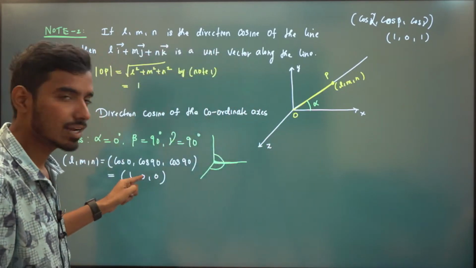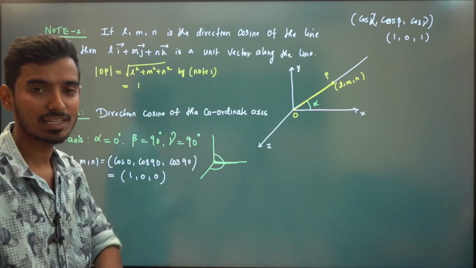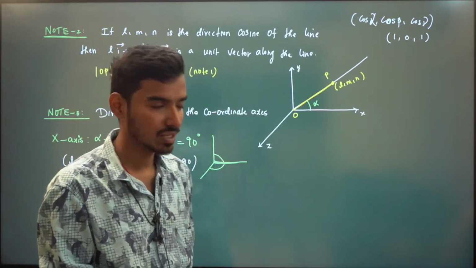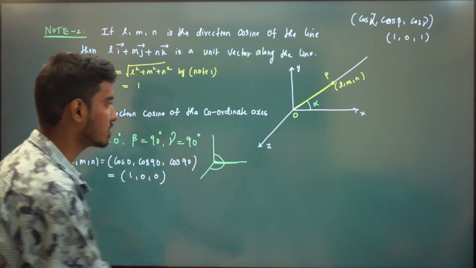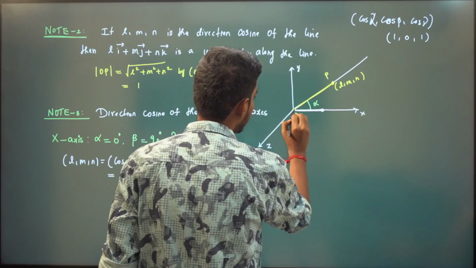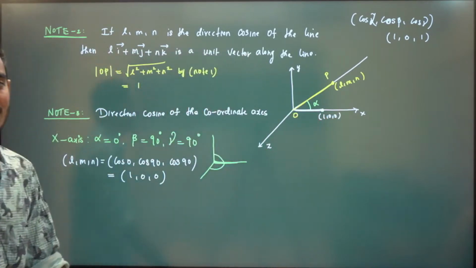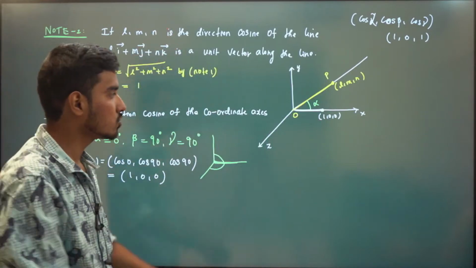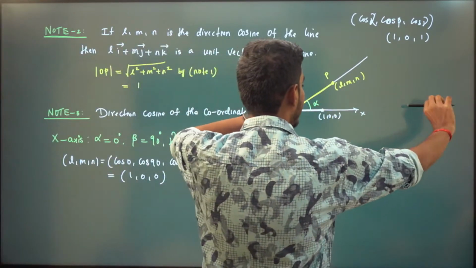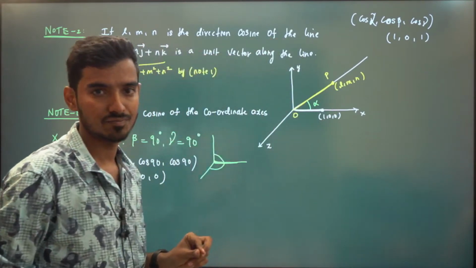Is this a unit vector or not along the x-axis? That is what note 2 says. This is a unit vector only along the x-axis. This point is 1, 0, 0, and you can see that is a unit vector on the x-axis. That's what note 2 says. So even though the line has infinite magnitude, this point will be a unit vector on that line.